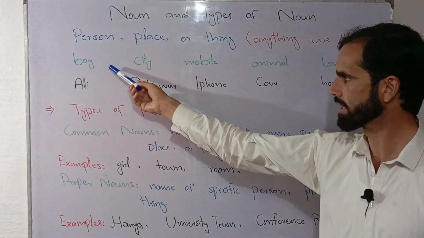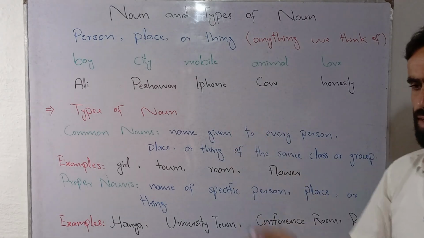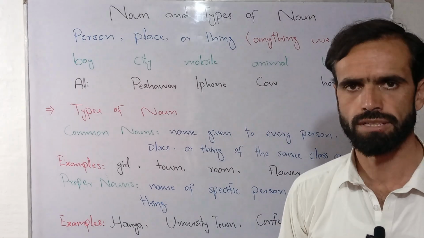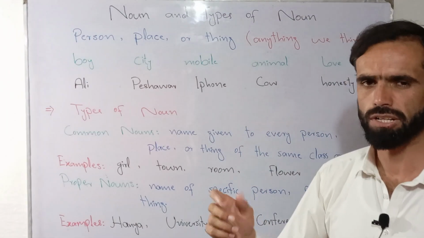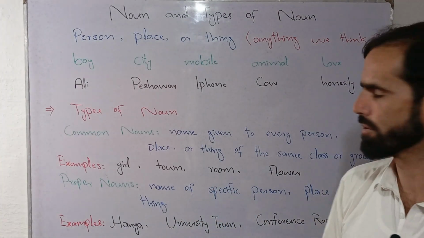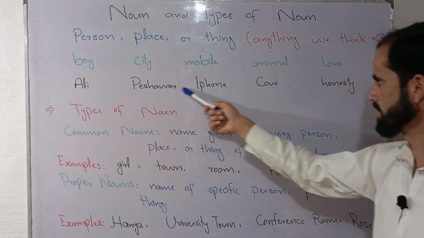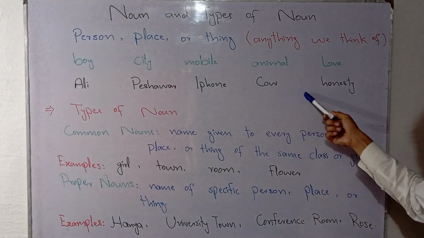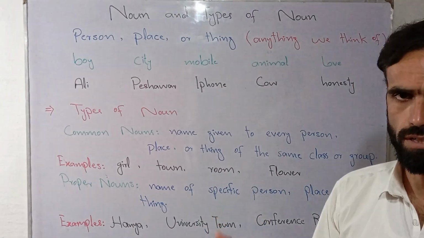Here I discussed some nouns that are common in the sense that the audience or reader may or may not know whom we are talking about. But the nouns in black color are all known, particular nouns.